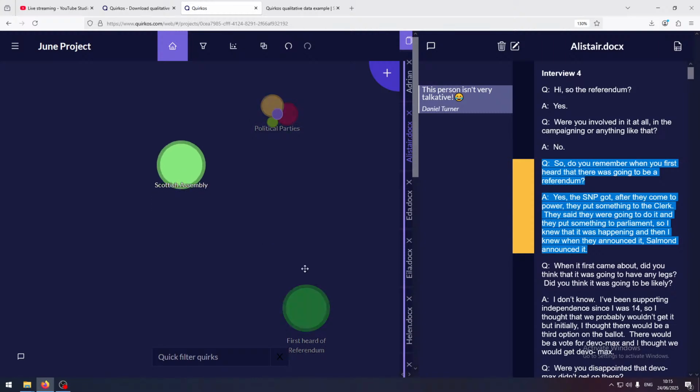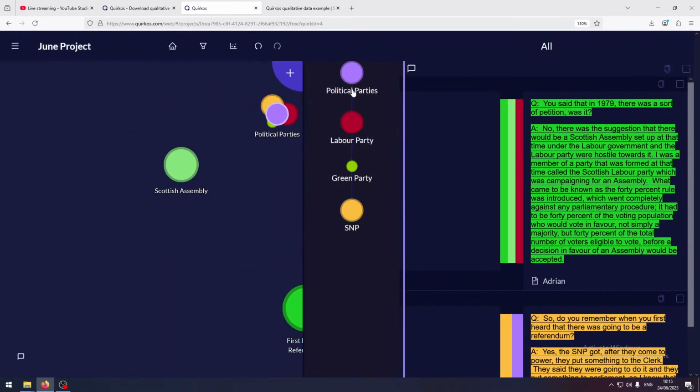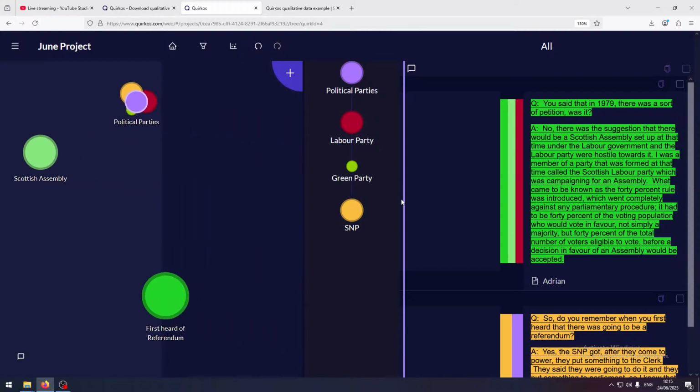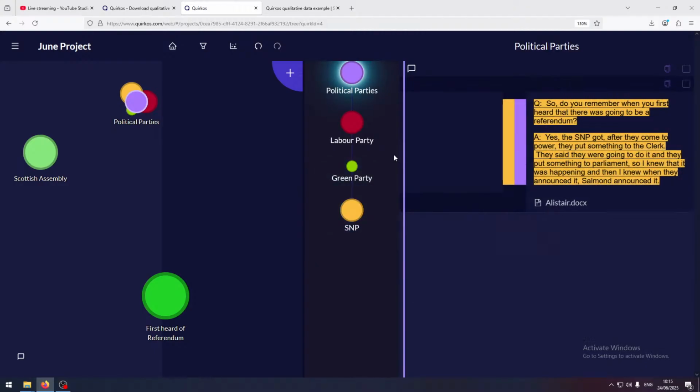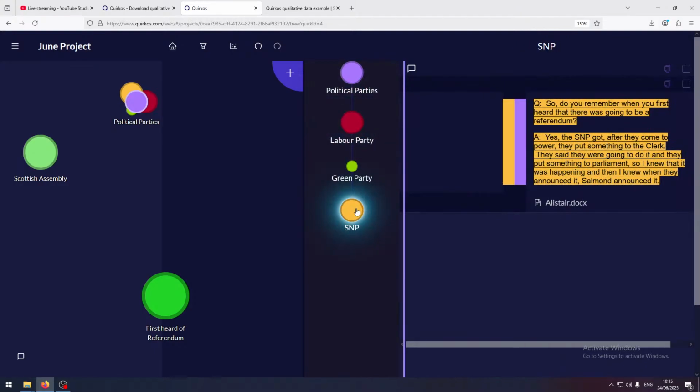And then double clicking on any of these codes will show you the text under them. If you've got multiple codes under here, then you'll be able to see everything under political parties, or just Labour or SNP, and so on. So it's very useful to be able to drill down.